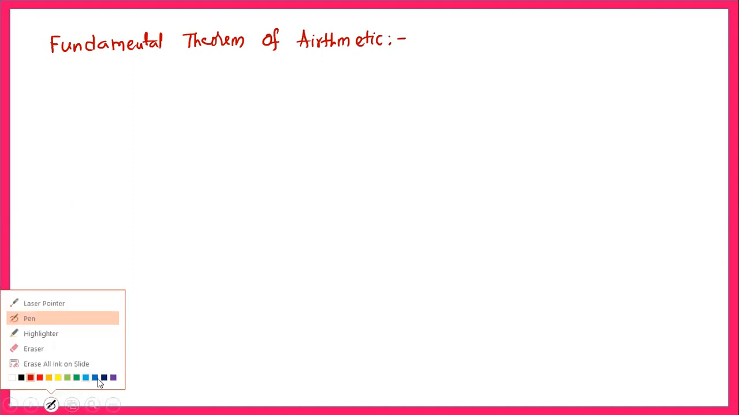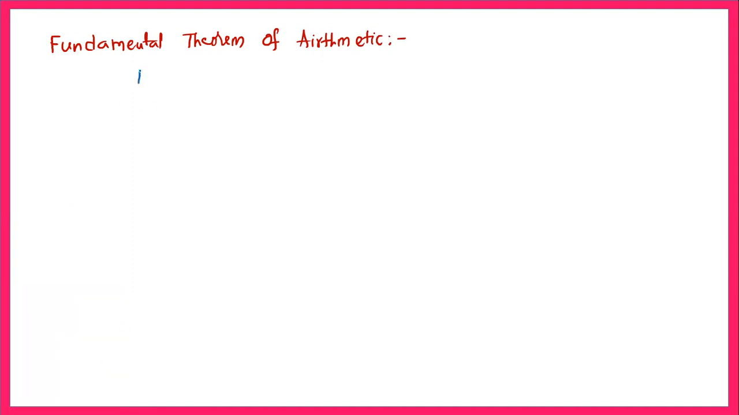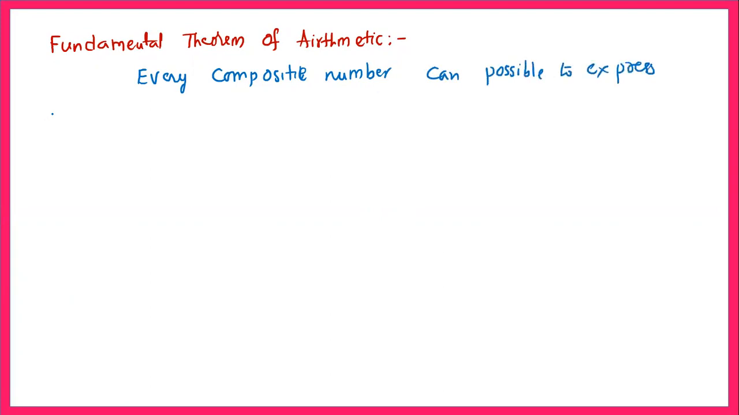Fundamental theorem of arithmetic. What does the fundamental theorem of arithmetic say? Every composite number can be expressed as a product of primes in a unique way.